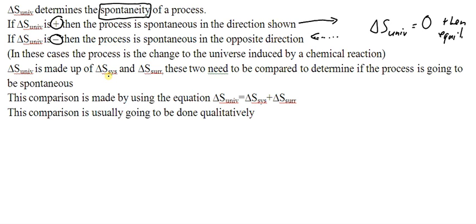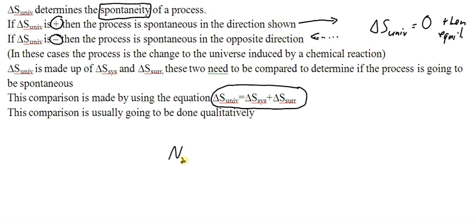Alright, so we need to understand that the change to entropy of the universe is going to have two pieces to it. It's going to have the change to the entropy of the system and the change to the entropy of the surroundings. And we put them together to make this equation. So this is really what we're going to use to help us determine the spontaneity of a process, the sign, positive or negative, for the entropy of the universe. And normally this is going to have to be done qualitatively.